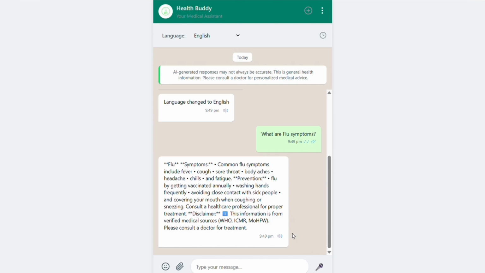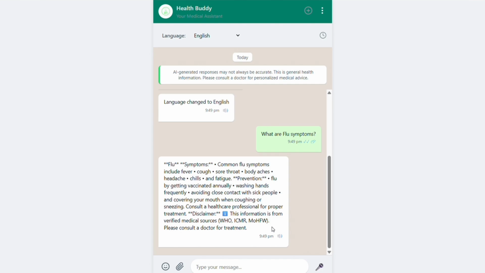It will start reading out the symptoms, and in rural areas this is very useful, as many people can't read much. So they can directly hear the information that has been given by WHO, ICMR and MoHFW, because all the data we are carrying is from health-related organizations, which are the highest authorities for health.